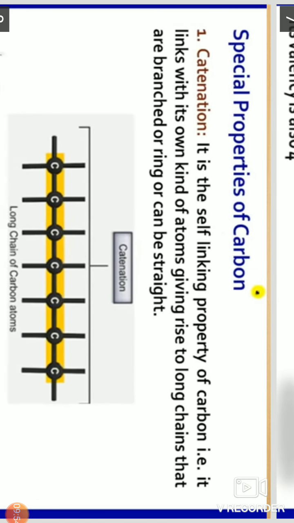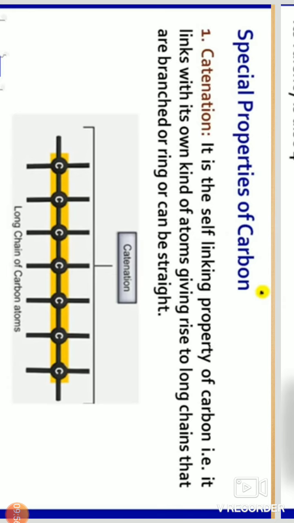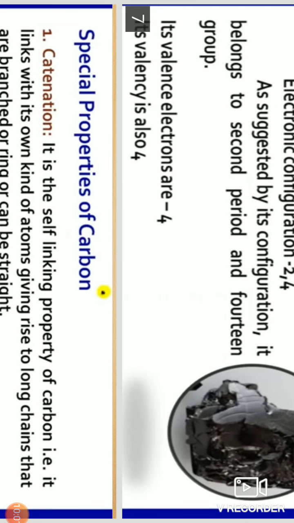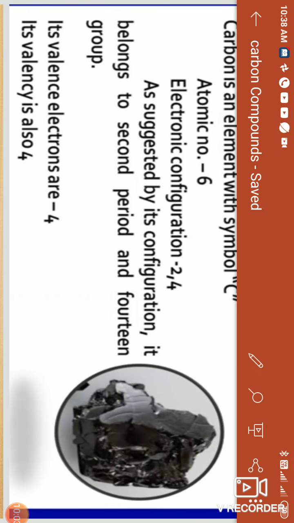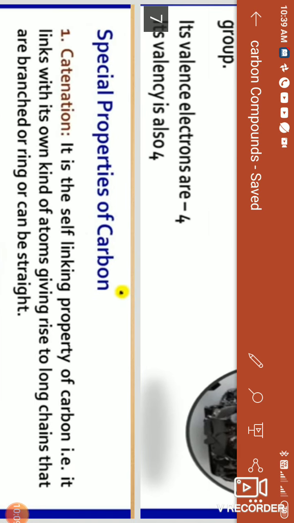Here is the special property of carbon. Coal is the classic example of an organic compound.